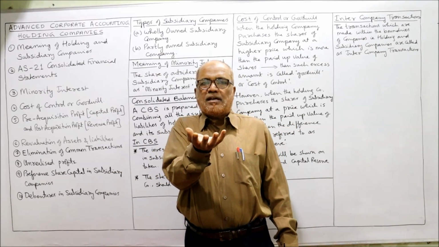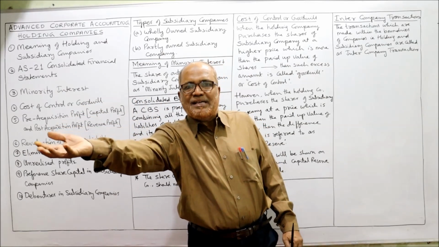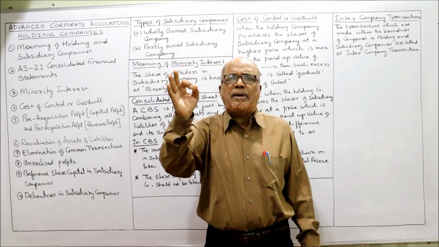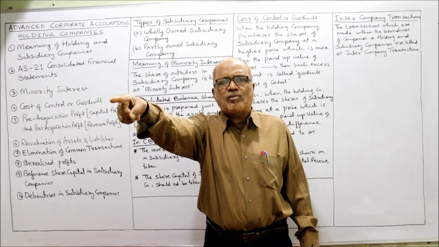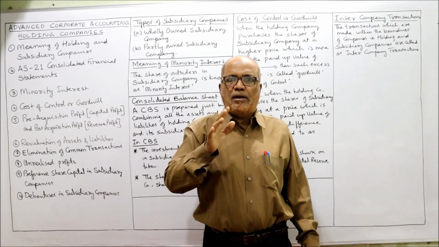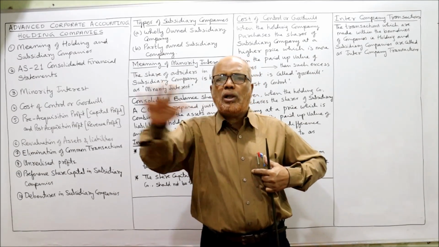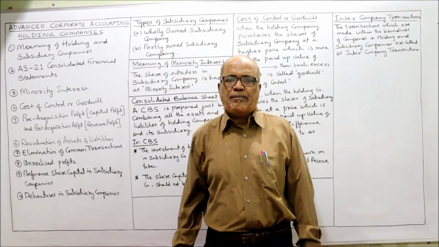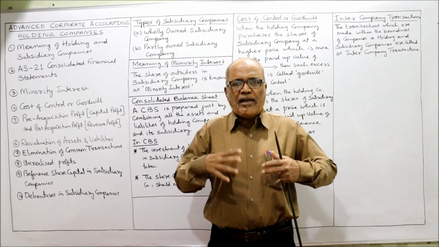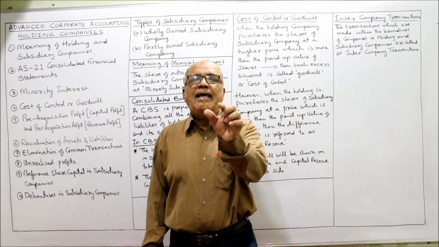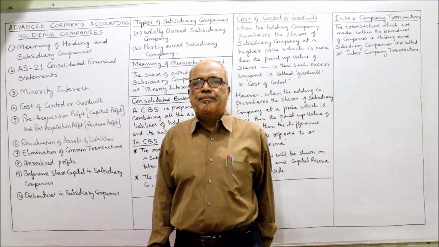Example: ABC company is the holding company, XYZ is the subsidiary company. All the share capital, 100% of the shares of XYZ company, are purchased by ABC company. I have purchased all the shares of XYZ company and I am the only shareholder of XYZ company. Then XYZ company is called a wholly owned subsidiary.